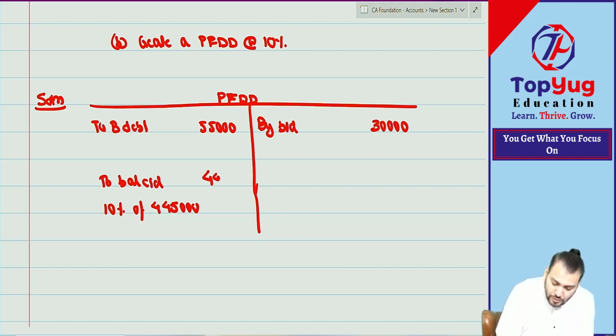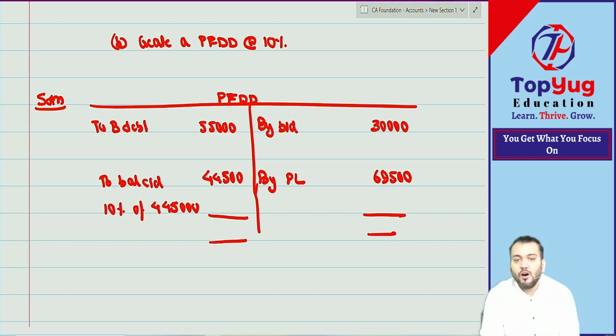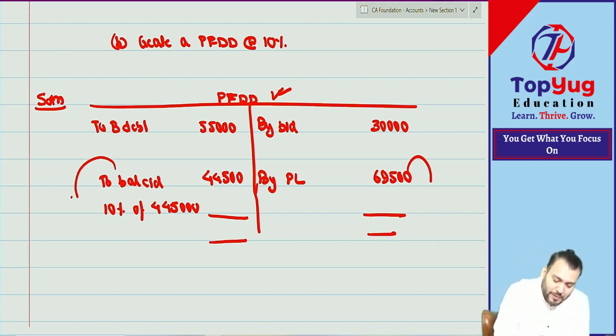Everyone done this? 44,500. By PL how much? 69,500. How much will go to balance PL? And how much provision will go to the balance sheet? 44,500. Done. So can you see, if you understood this account, done. So this will go to PL and this will go to the balance sheet, and this will be shown by way of deduction from this.